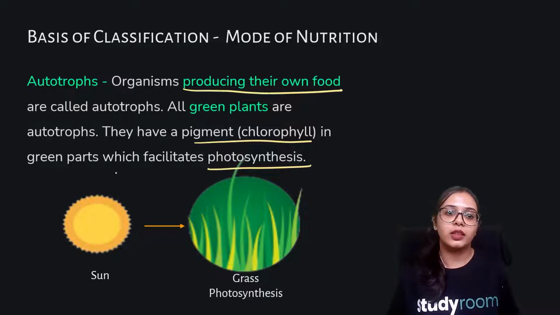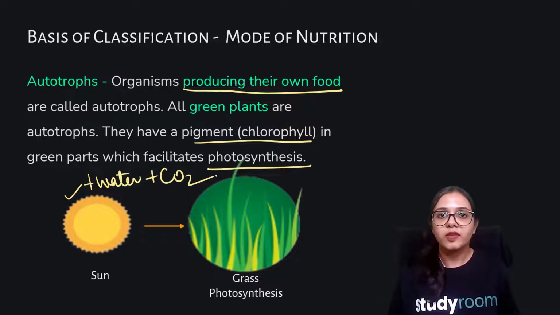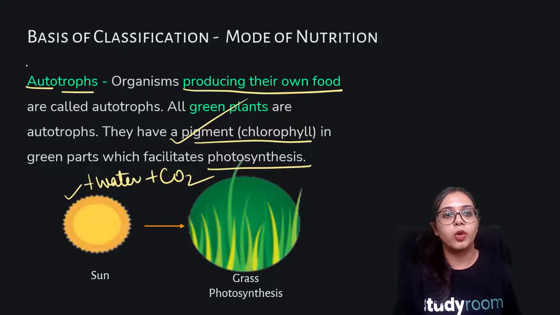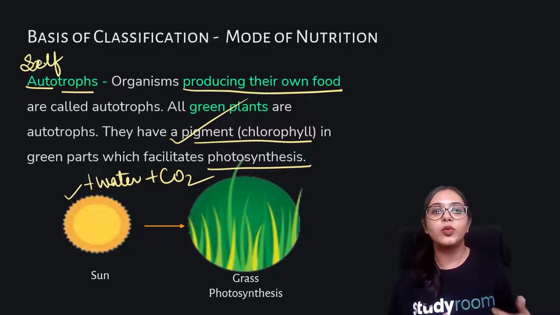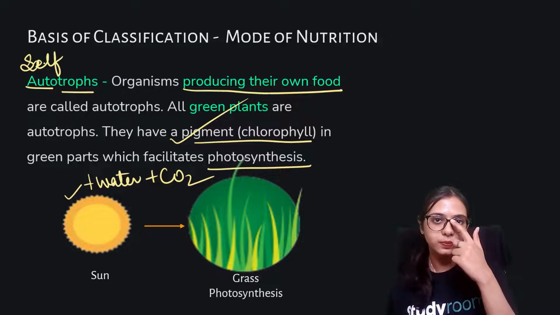They utilize the sun, water, and carbon dioxide, and they process and manufacture food on the basis of this pigment, chlorophyll. So all green plants produce their own food, which means they are autotrophs. Auto means self, so they are self-producing food. They are not dependent on other creatures.